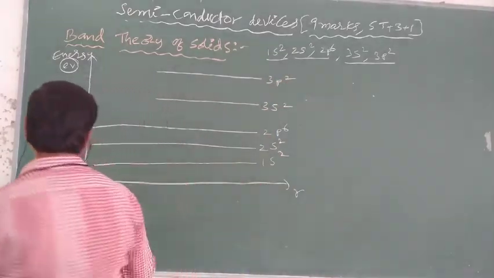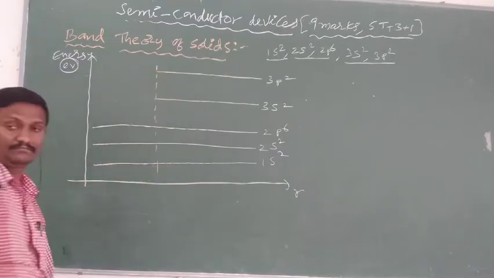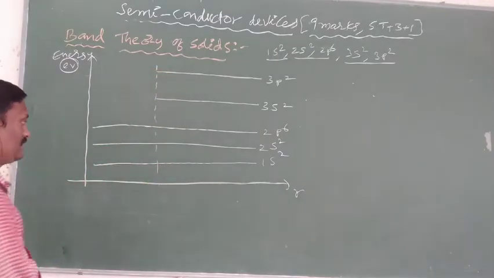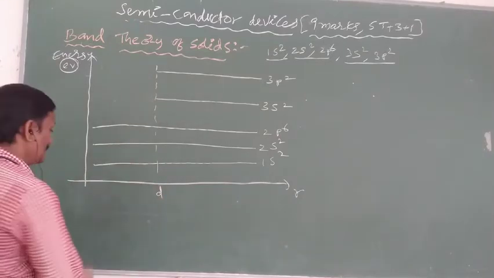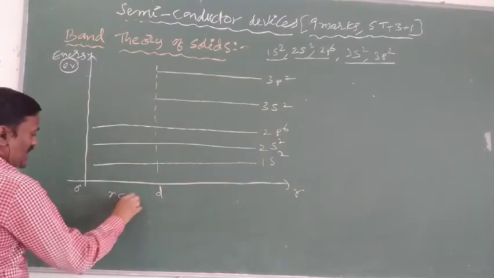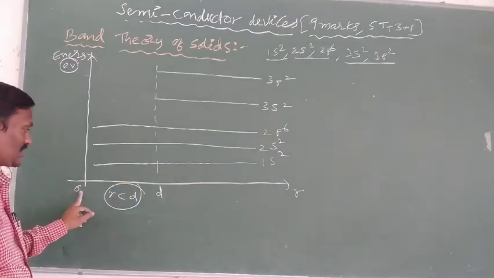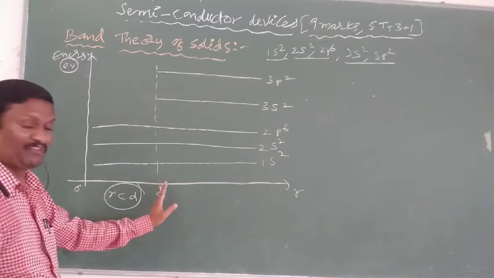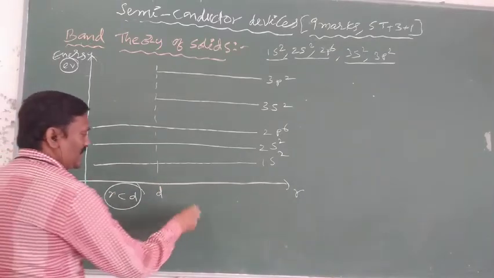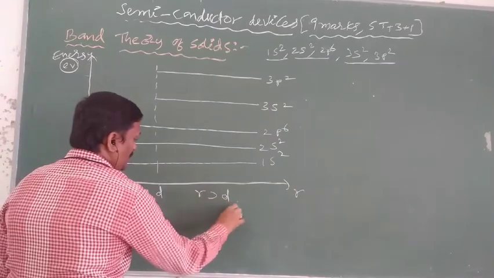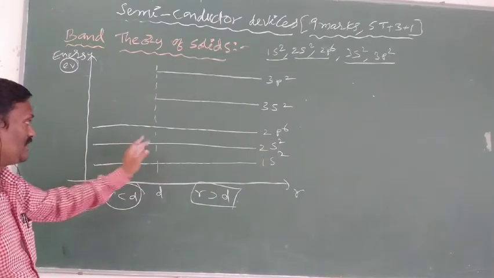In case of solids, the interatomic distance is very small. For example, consider one particular distance d. Here the interatomic distance is less than d. After crossing a certain distance, there are no interactions.